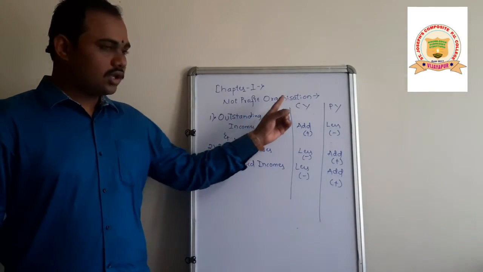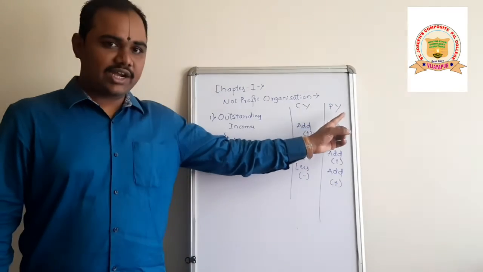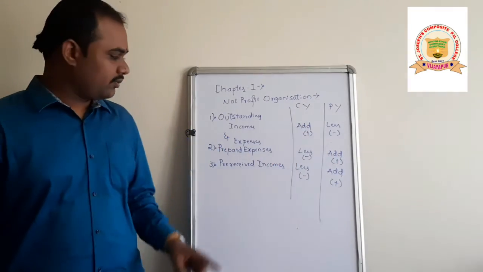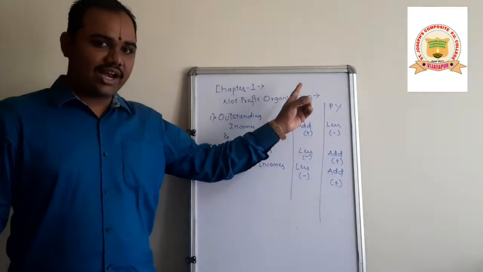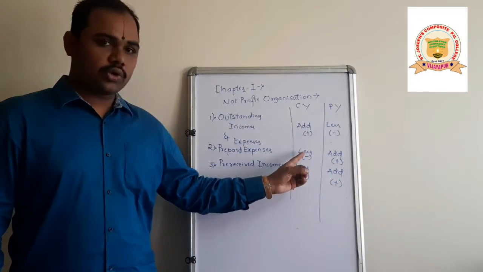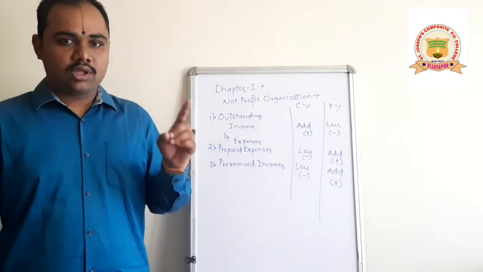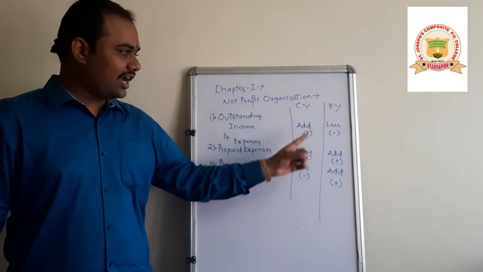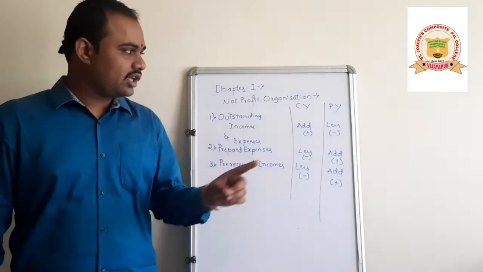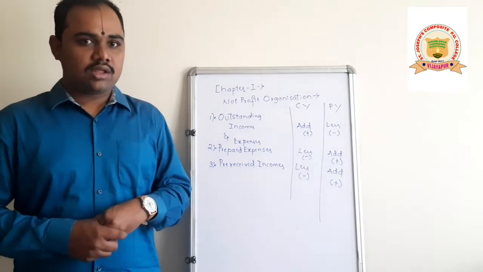Outstanding incomes, if they are related to the current year, you have to add, and if they are related to the previous year, you have to deduct. Prepaid expenses, if related to the current year, you have to deduct. If related to the previous year, then you have to add. And pre-received incomes, if related to the current year, then you have to deduct. If related to the previous year, then you have to add.